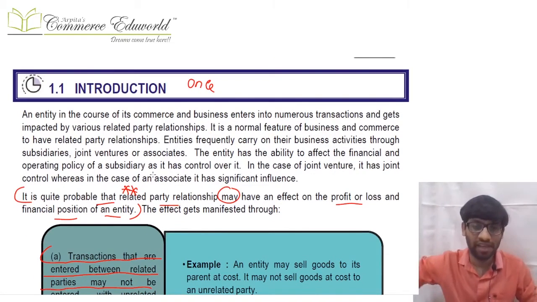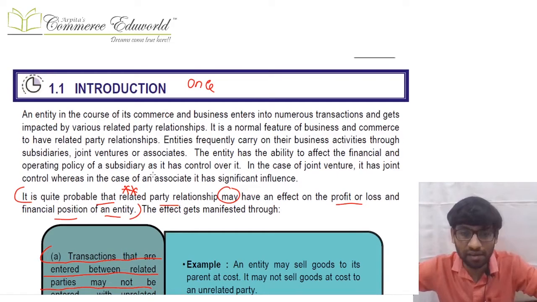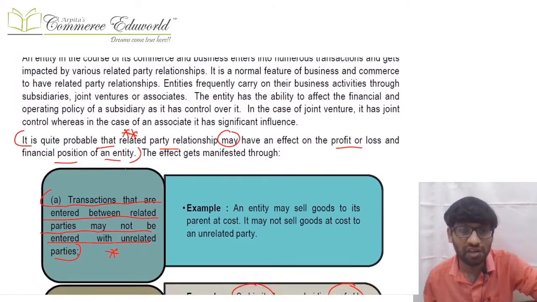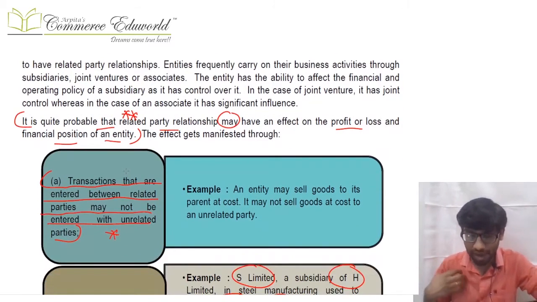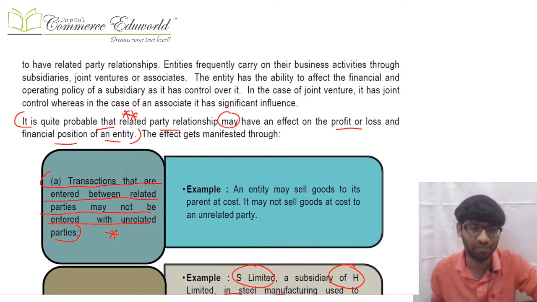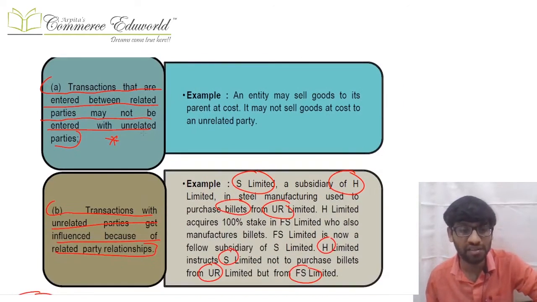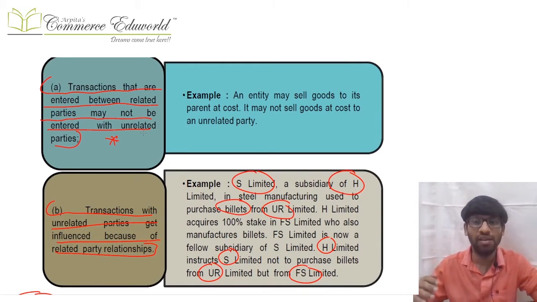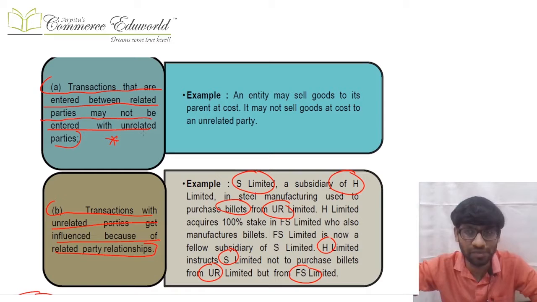Now, there can be certain related party relationships which can affect the profit and loss, which can affect the financial position of the entity. There can be certain transactions entered by the entity with the related party which may not be entered with any unrelated party, and there can be transactions with an unrelated party which can get influenced because of related party relationships.